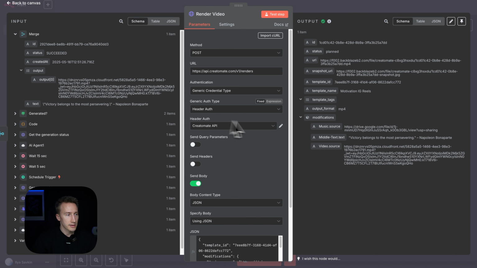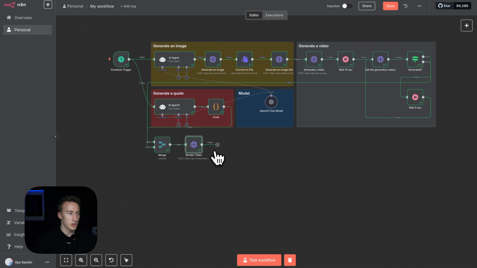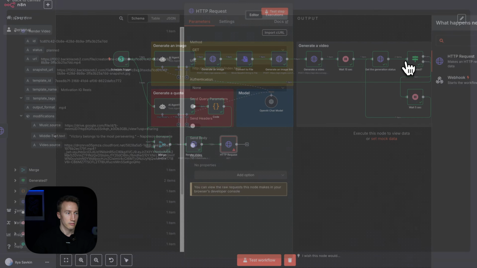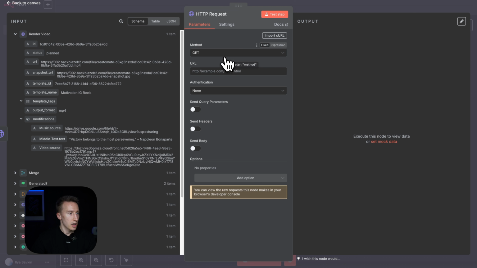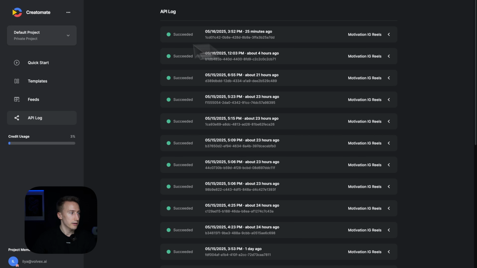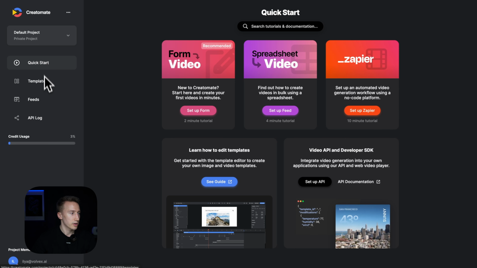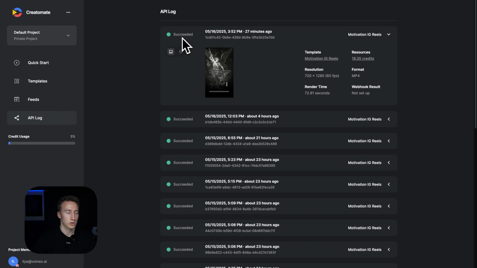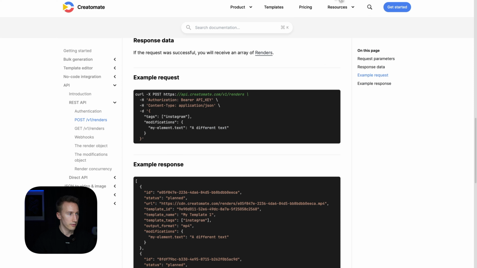Perfect. As you can see, the status is planned, so obviously it's going to take some time for the video to be rendered. And what we can do here is implement the same logic like we did in the generate video part. So let's create another HTTP request node and get the status of the render to see if it's completed or not. What we can do is go back to Creatomate. Also here you can see the API log, which is quite a good thing, because here we can check the status. So when the generation is ready, the status is succeeded. So we can use it for the status.